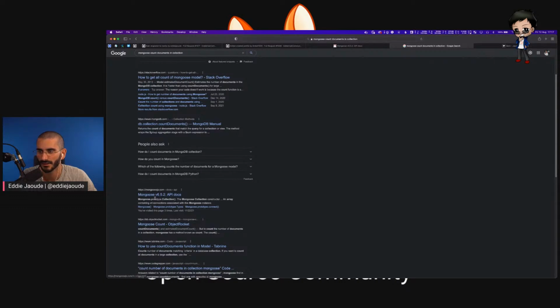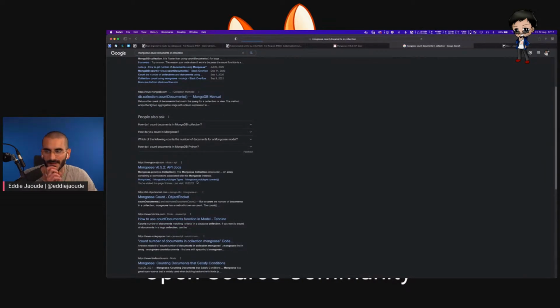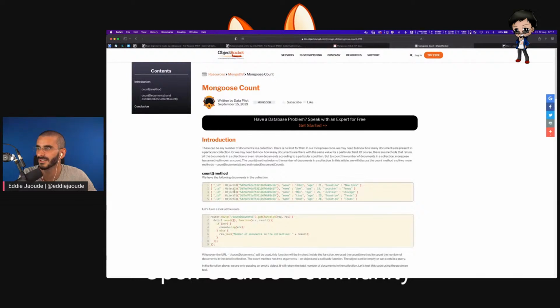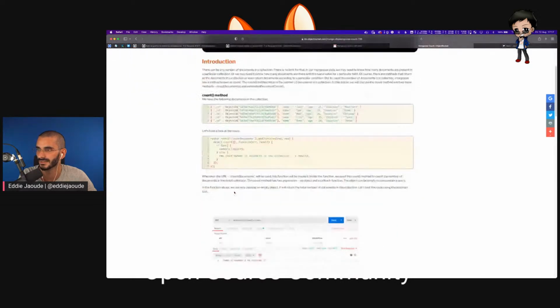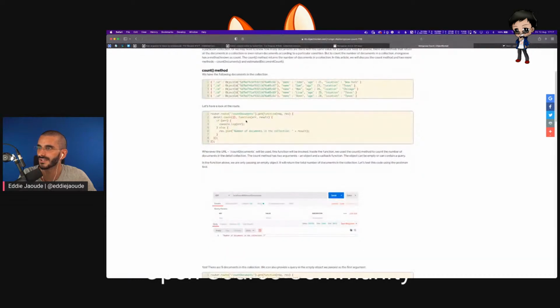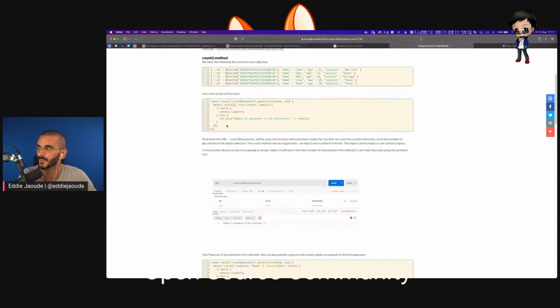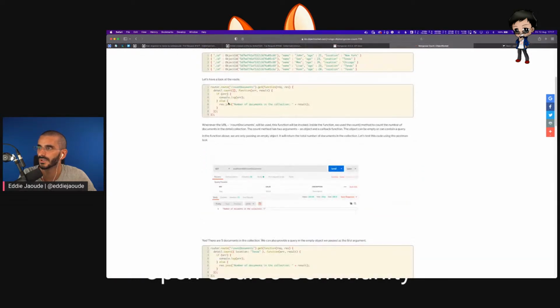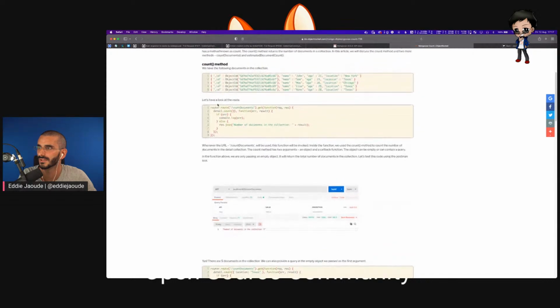An array containing all connections. No, I don't want connections. Mongoose count documents. Or maybe there is something. Let's have a look and see. I want to keep an eye on the chat if any of you have any tips for this. Let's have a look.